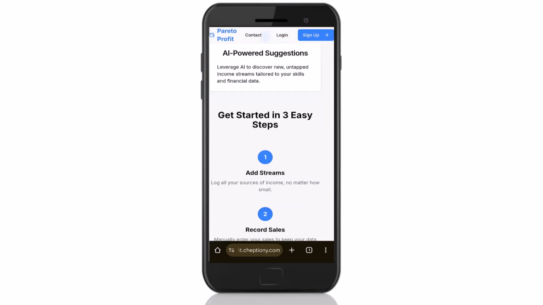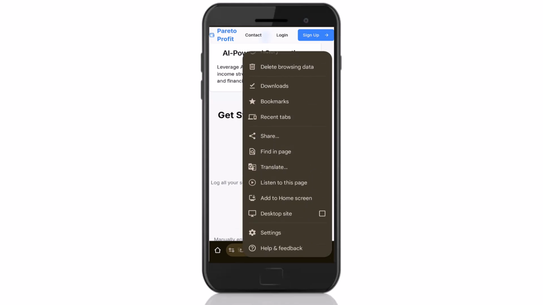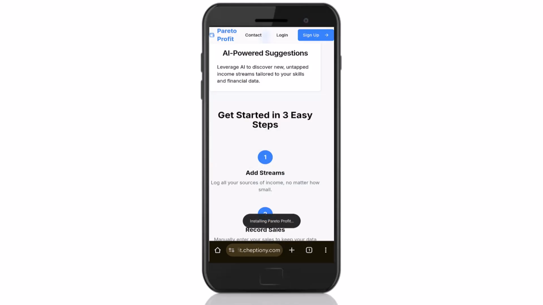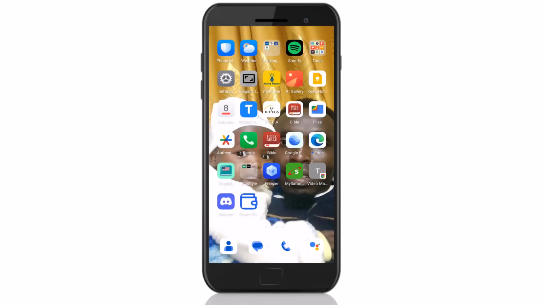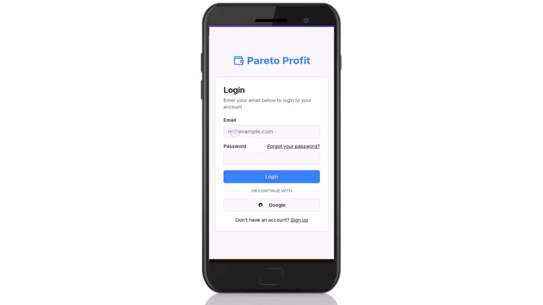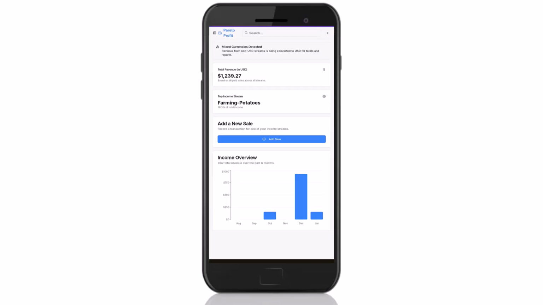If you don't see this message, click on the three dots on your Chrome browser and select Add to Home screen. You'll be prompted to install the app. The app will install on your phone as Pareto Profit. Open the application and sign up if you are new, or log in if you already have an account. You'll be able to start tracking your finances when you're logged in.